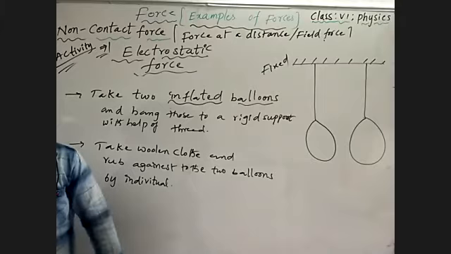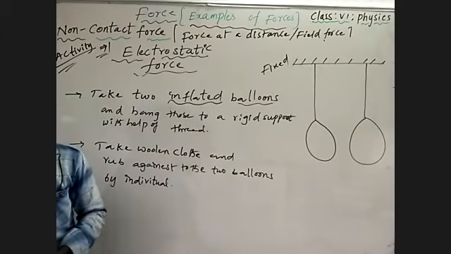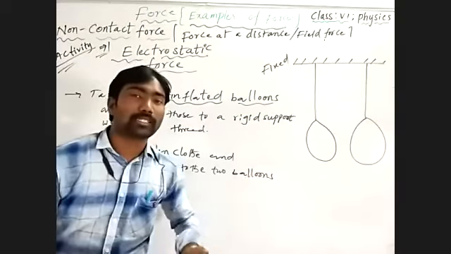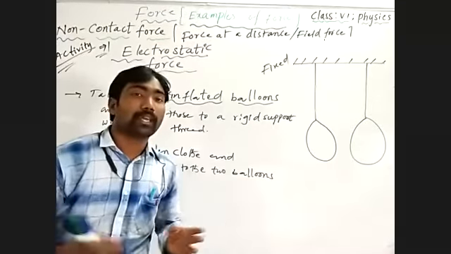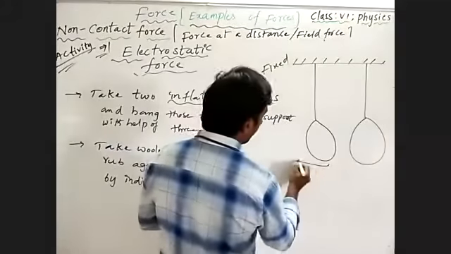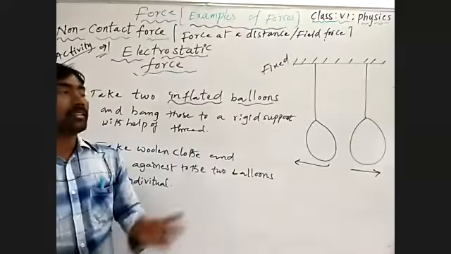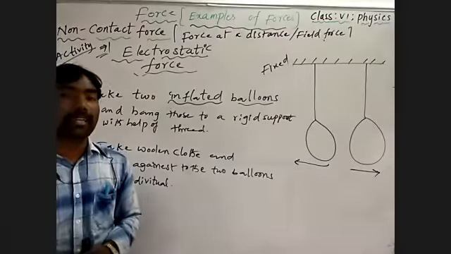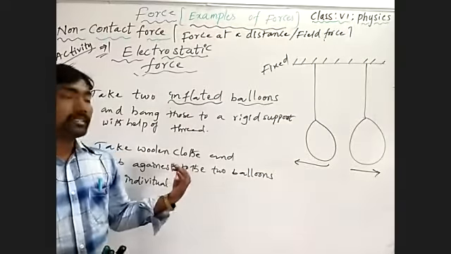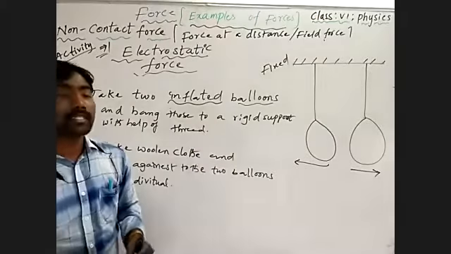Understand? By rubbing the two balloons with woolen cloth, what happens? The two balloons are rubbed with the same cloth, no? So when they come in contact, they move away from each other. They are pushing each other. Why? Because we rubbed with the same type of cloth, both inflated balloons have similar charges.